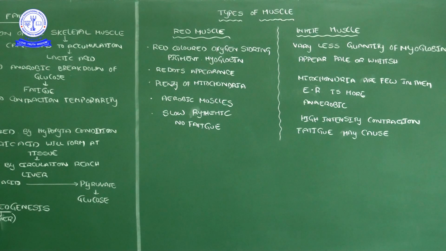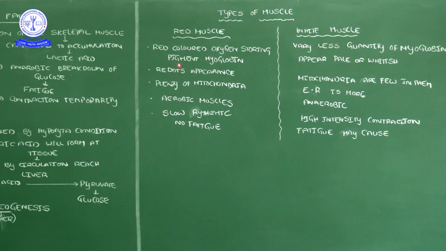What is the significance of myoglobin? In comparison with hemoglobin, hemoglobin has a binding efficiency with oxygen of only one molecule binding with 4. But myoglobin is more than hemoglobin. For example, one myoglobin molecule can capture 10 molecules of oxygen. So the binding efficiency of myoglobin is more than hemoglobin. So this type of myoglobin should be present in our heart. I will tell the reason. Based on that, it has a reddish appearance.